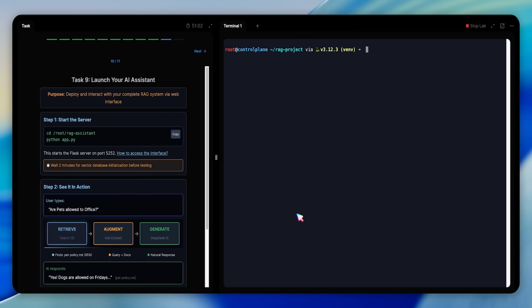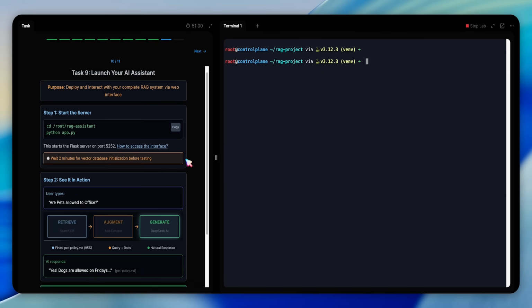In the following question, we're asked to launch a simple web interface. I ask for a Flask app on port 5000, then write a running marker.